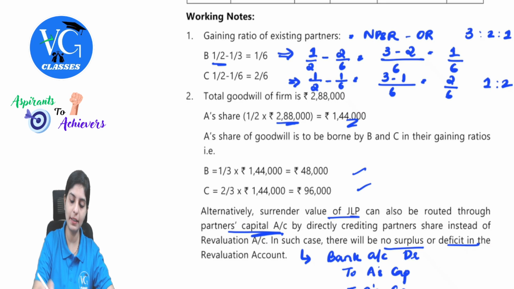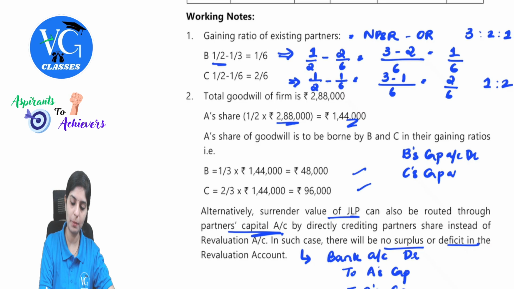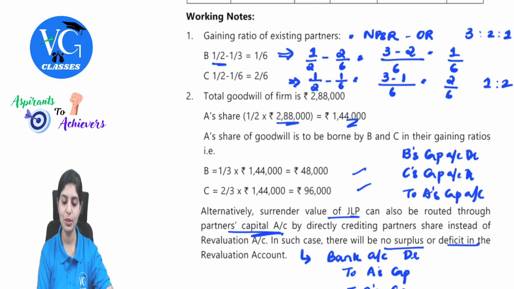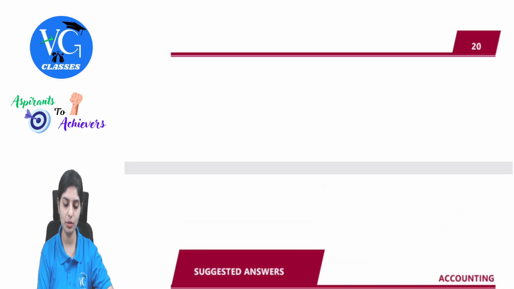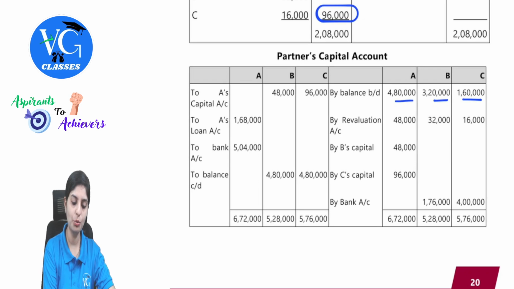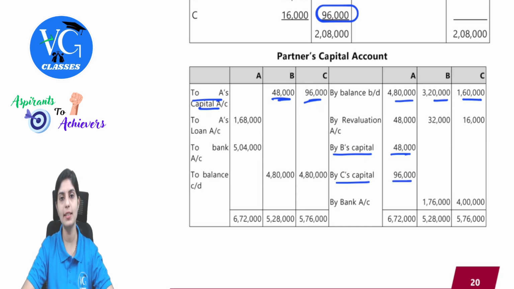What will be the journal entry for this? So those who are giving: B's capital account debit, C's capital account debit, to A's capital, who is the retiring partner. This will be the entry. So this will be presented in your capital account. See, to A's capital 1,44,000, and by B's capital in A's column, by C's capital in A's column.